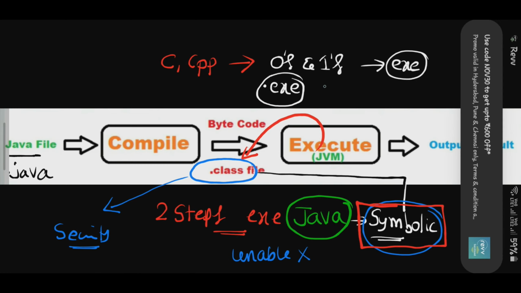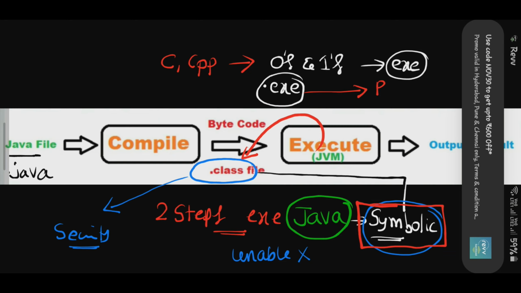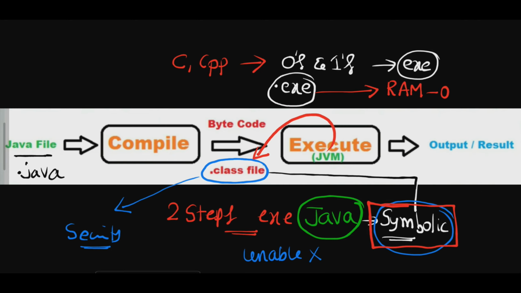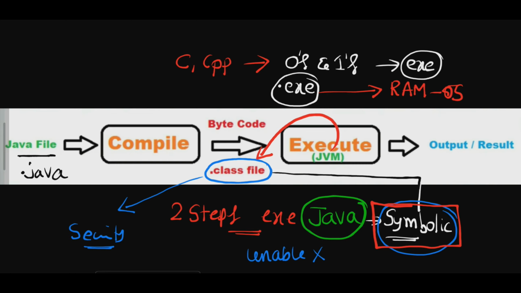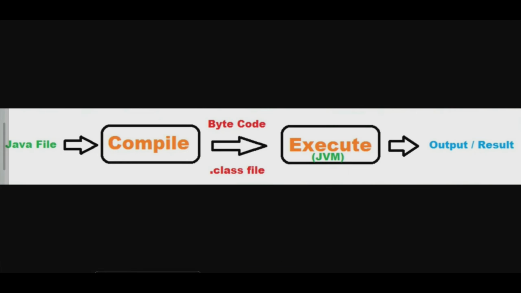So an exe file is directly taken by RAM, and it is going to be worked on by the operating system. But while coming to this symbolic code or dot class file, it is taken by the RAM and processed by JVM, and after that it is loaded into the OS. Okay, so this is the data we studied so far. So let us see the diagram. See, this one we can call a Java file. A Java file is always associated with .java.